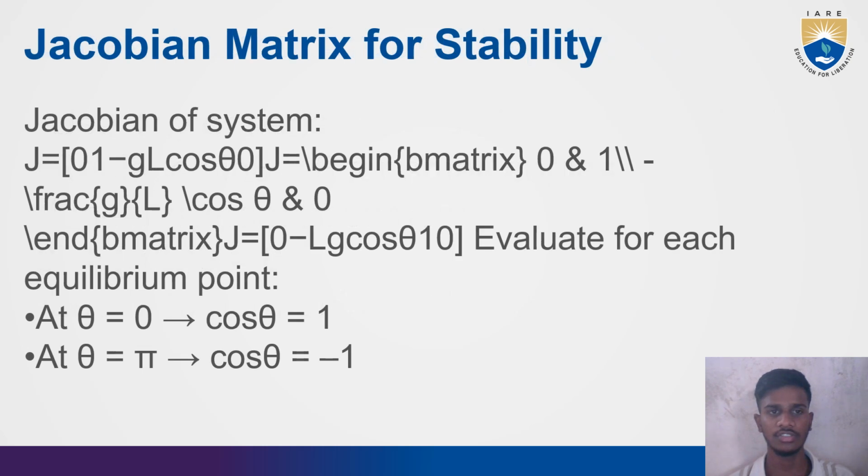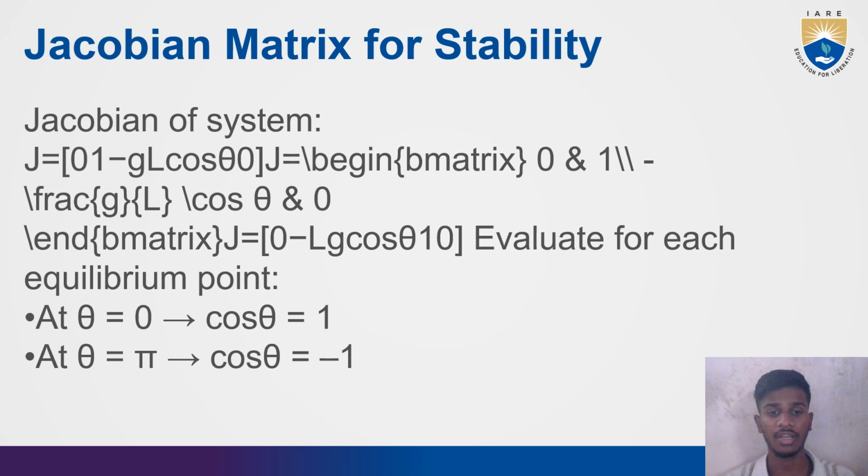Next, we are going to see the Jacobian matrix for stability. The Jacobian of the system is J is equal to the matrix with rows 0, 1 and minus g by L cos theta, 0, evaluated for each equilibrium. At theta is equal to 0, cos theta is equal to 1.